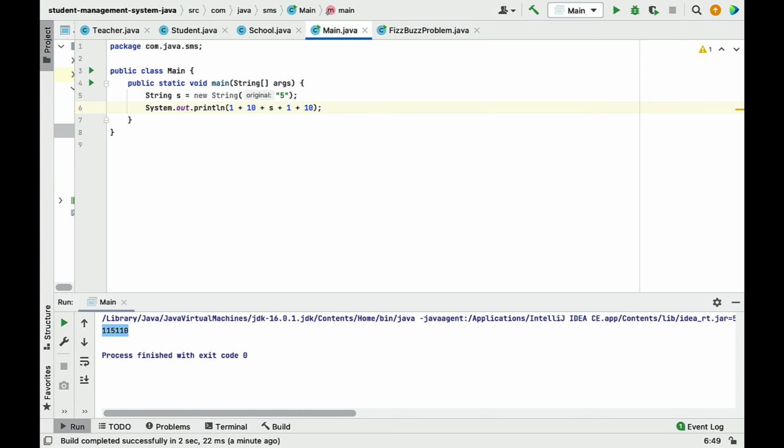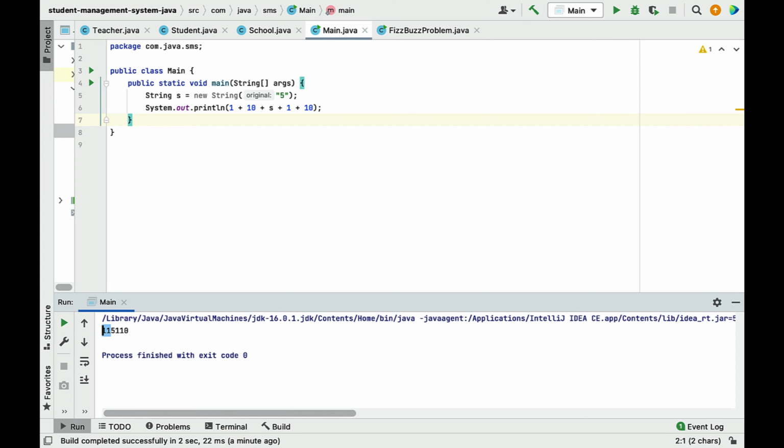Okay, so in this case 1 is an operand, 10 is an operand, and the string is an object. Here 1 and 10 are both integer operands, so these two operands will get added. 1 plus 10, 11. You can look here, 11.